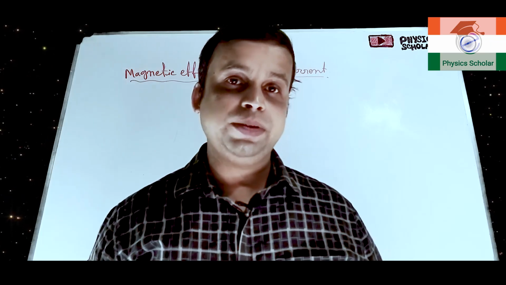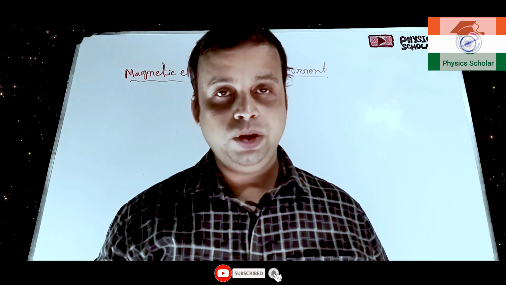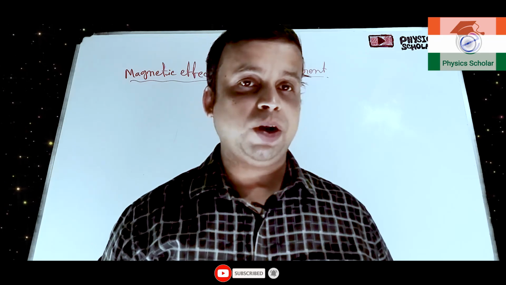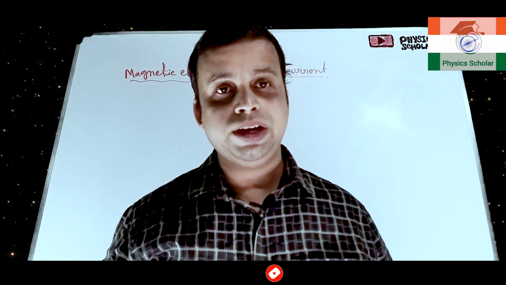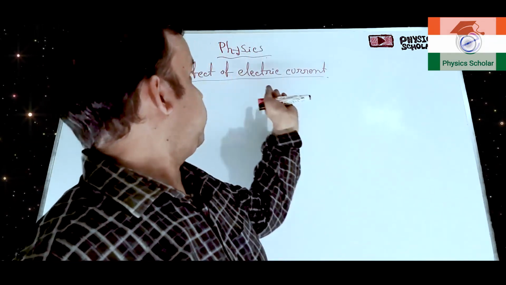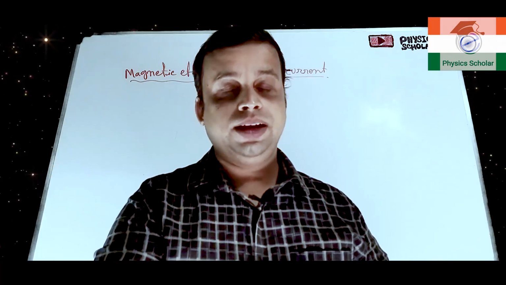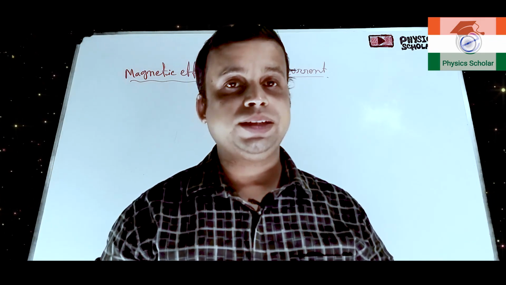Students, in my previous episode, if you have seen, I discussed KCL and KVL, and we will do the numerical problems and the potentiometer and all. But before that, I think we should start the magnetic effect of current electricity. If we can complete this chapter, then we will move to those portions again.